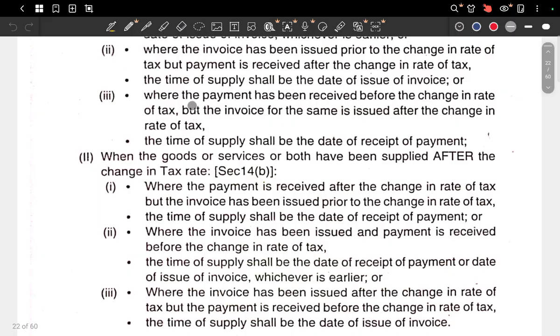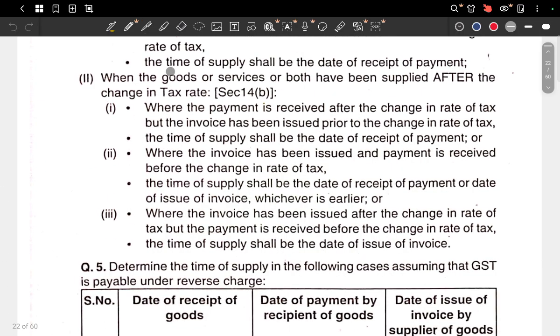So the receiver cleverly makes the advance payment before the change in rate of tax, but the supplier doesn't care and raises the invoice after the change of tax. In this case, what is the rate of tax? Old, not new, because the payment is received before the change, and the goods and services have been supplied after the change of tax rate.